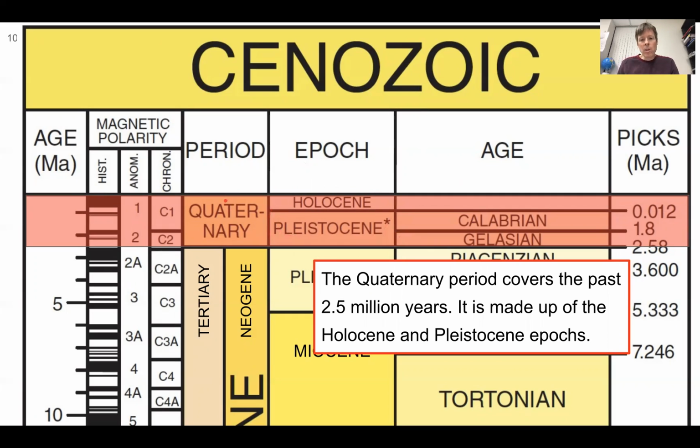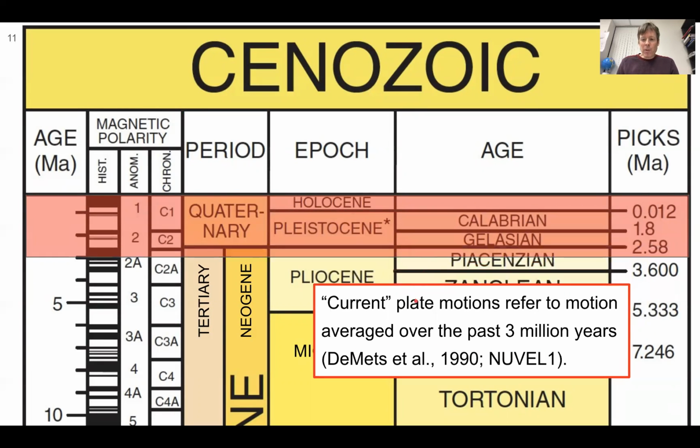You may have heard some of these terms in terms of ice age discussion, especially for research going on in Alaska. A lot of things can be frozen for a long period of time. Current plate motions, for example, in this plate velocity model, refers to motion averaged over the past 3 million years. So again, we have to get our brains thinking, what is meant by current or active? Geologically speaking, 3 million years is nothing when you consider the Earth is 4,600 million years old, but it's not exactly things that are happening necessarily right now.